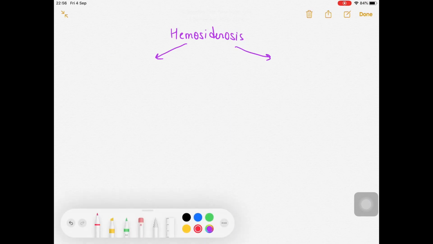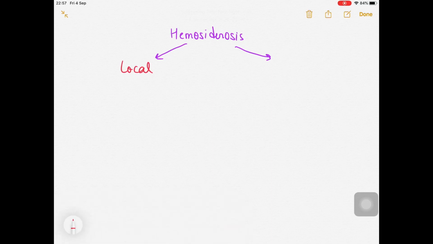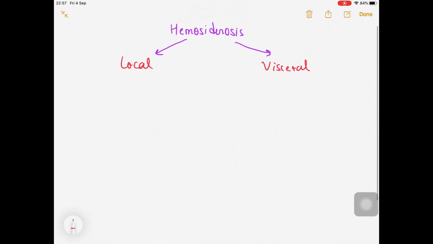Hemosiderosis basically has 2 types. One is local hemosiderosis and another one is visceral hemosiderosis. Once again I would like to tell you that the notes will be provided in the description box below. Whoever wants to make their own notes can pause the video and make them, and whoever wants to see the notes, they will be available in the description box.